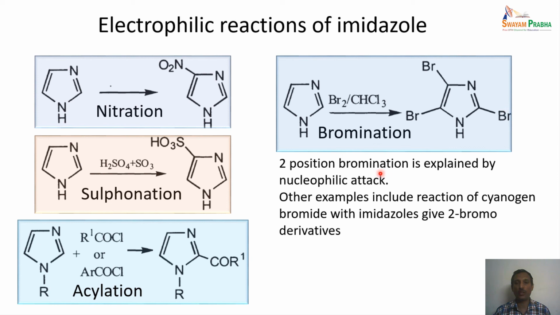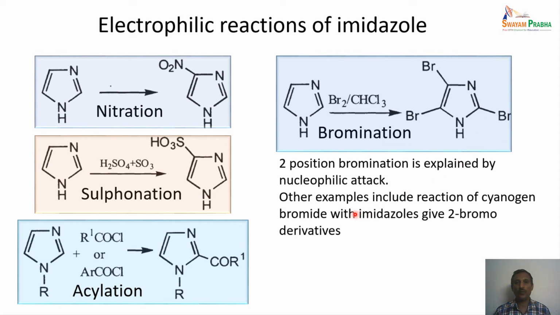The 2 position attack for the bromination is explained based on a nucleophilic attack. In this bromination reaction, the bromonium ion is not the one which attacks this carbon. It is the bromide ion present in the medium that attacks the C2 carbon. That is how the nucleophilic attack takes place, which leads to the formation of the bromo derivative.